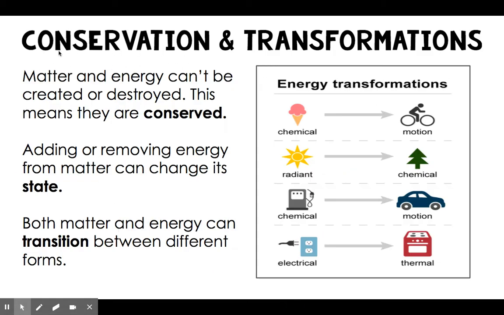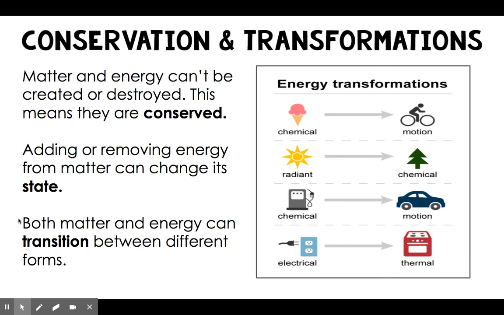The first is that they are conserved. What this means is that neither energy nor matter can be created or destroyed. When we have a finite amount of something that can't change, we call that conservation, and we say that matter and energy are conserved. However, we've already learned that matter will not stay the same all the time. By adding or removing energy from matter, we can change its state, and that's what we call a transformation.